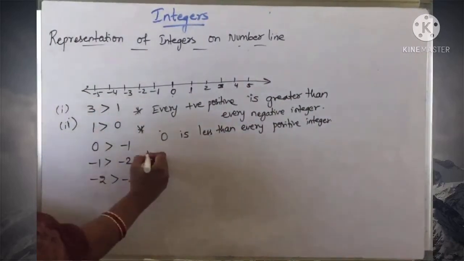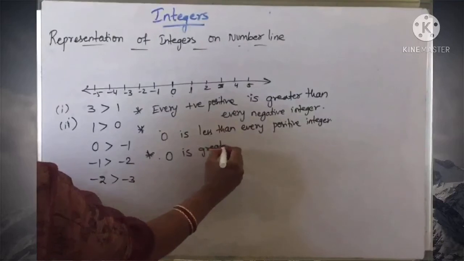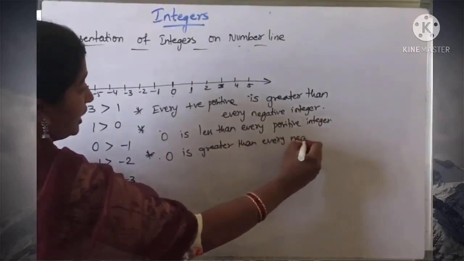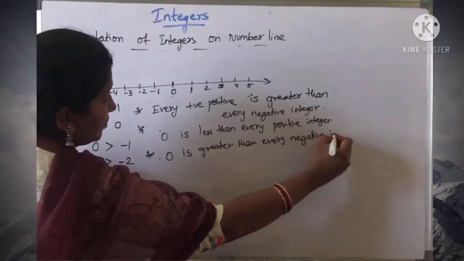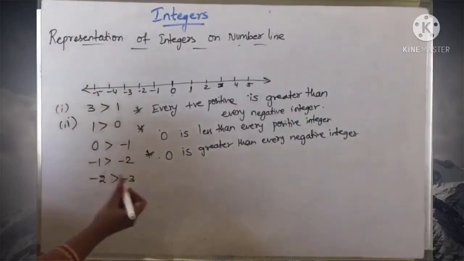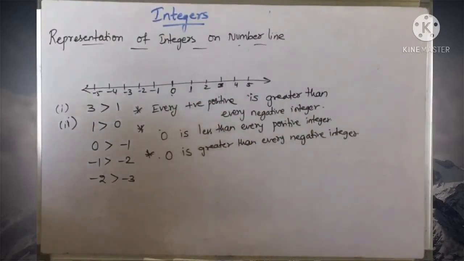Okay. Next, one more important point: 0 is greater than every negative integer, since 0 is on the right side of every negative integer, right?